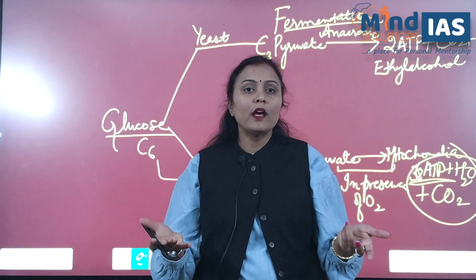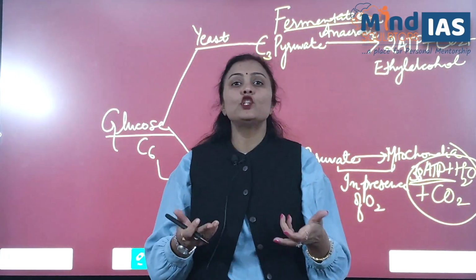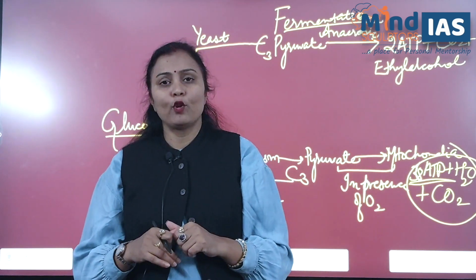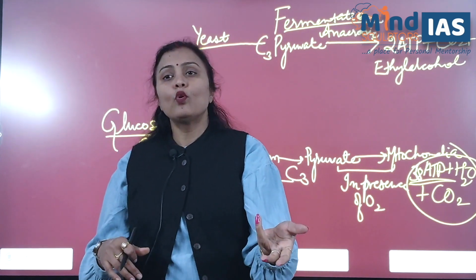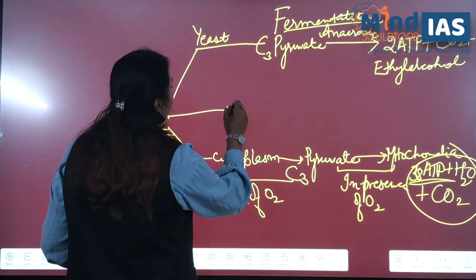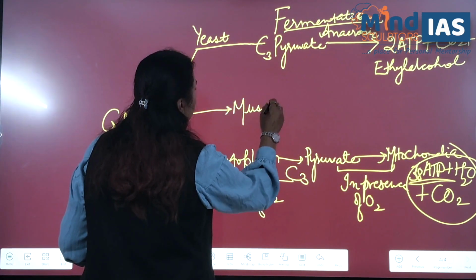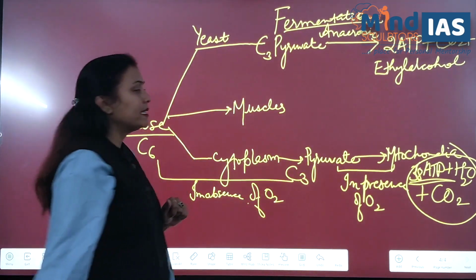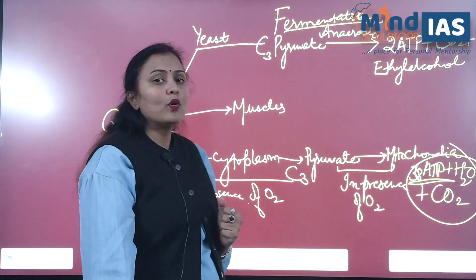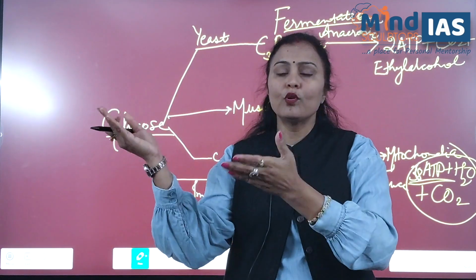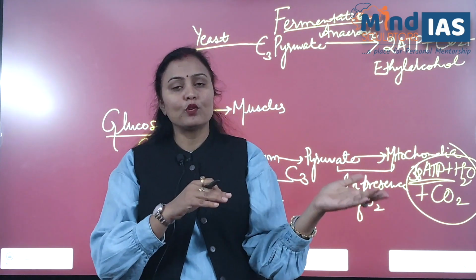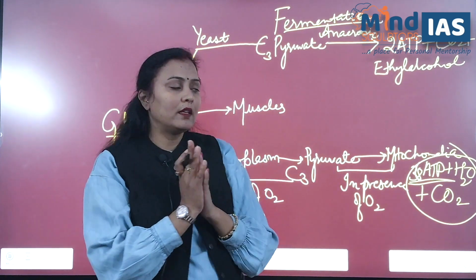The general phenomenon is aerobic respiration, in which you use oxygen. But for anaerobic respiration, glucose is stored in the form of glycogen inside the muscles. Glucose comes to the liver, the liver changes the excess glucose into glycogen, and it is stored inside the muscles.